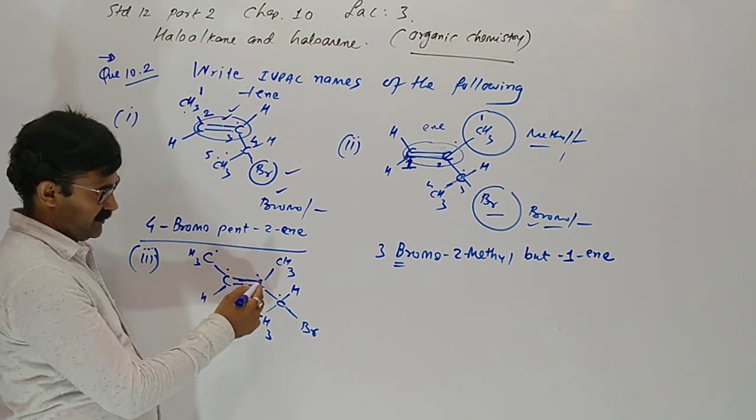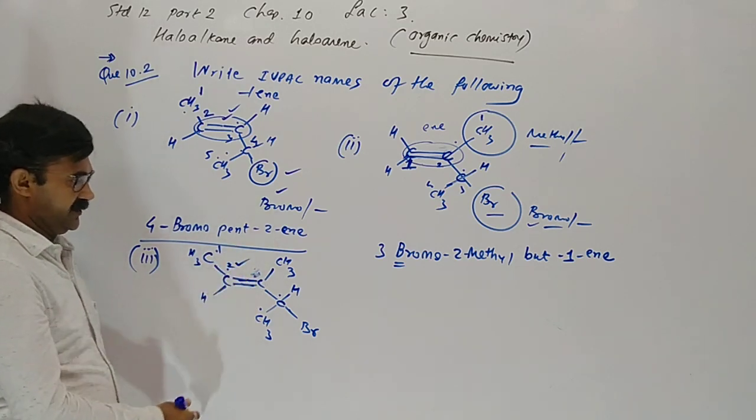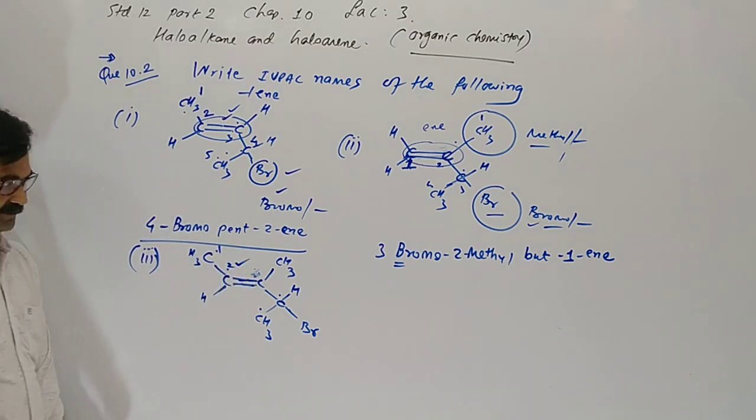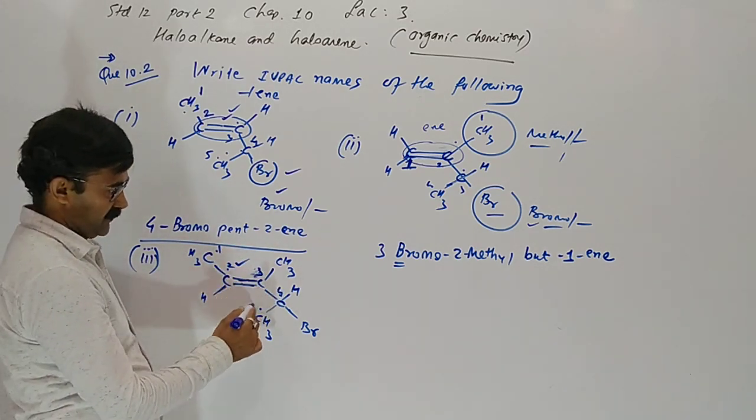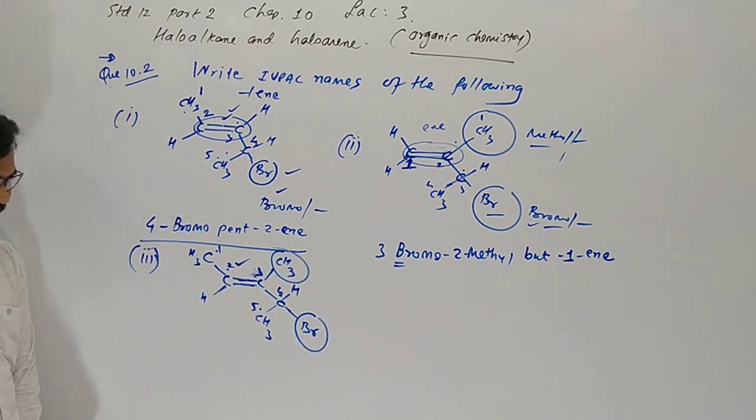Now the number should be 3 for this carbon, but from here it is 2. So we have to choose the lowest order. Then 3, 4 and 5. Now this one and this one are our branches.